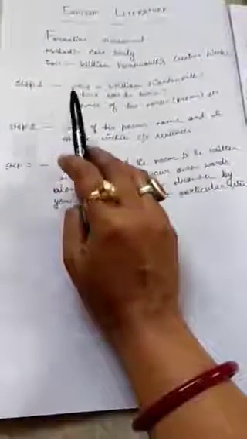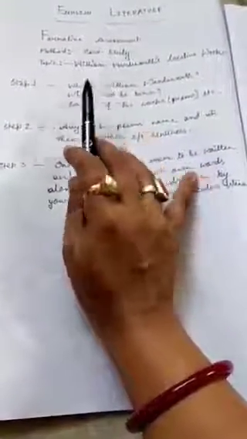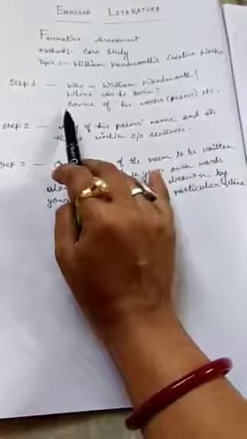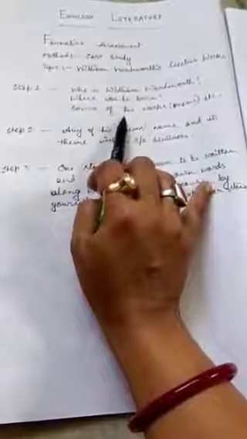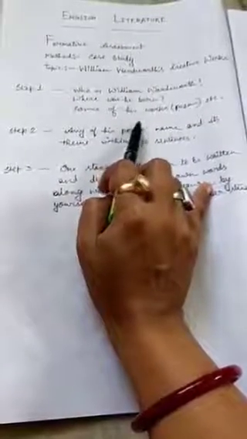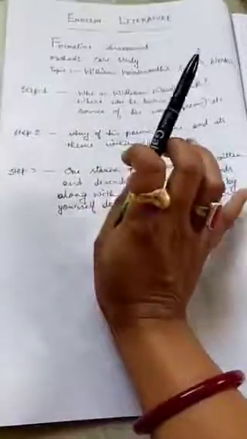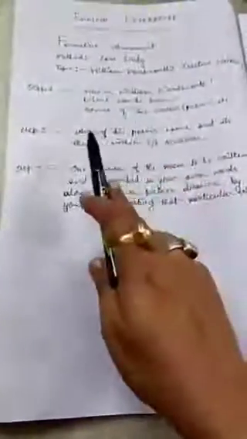In step 1, you have to write 2-3 sentences about William Wordsworth. What you will write there? Like, who is William Wordsworth? Where was he born? Some of his works, basically poems, you will have to write, etc. Thereafter, you will change the paragraph.